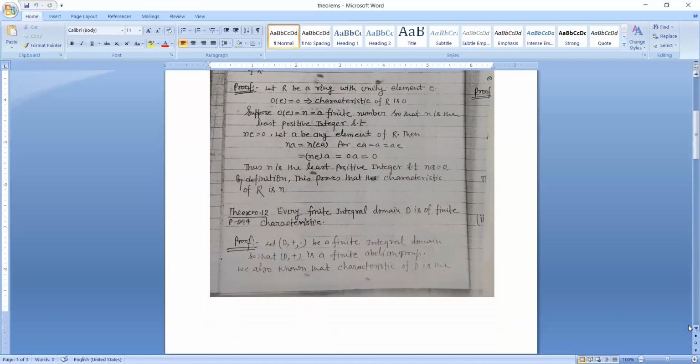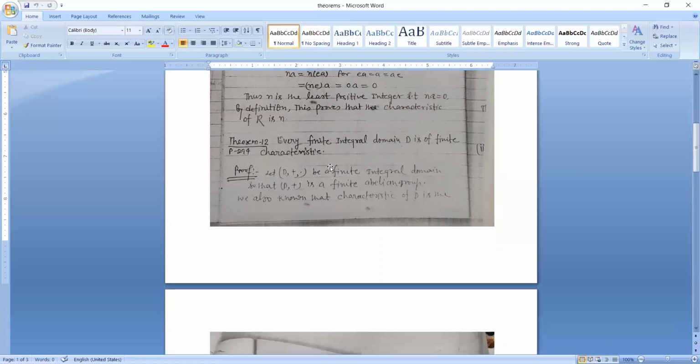Let A be any element of R. Then nA is equal to n(EA), for EA is equal to A is equal to AE, which is equal to (nE)A is equal to 0.A is equal to 0. Thus n is the least positive integer such that nA is equal to 0. By definition, this proves that the characteristic of R is n.